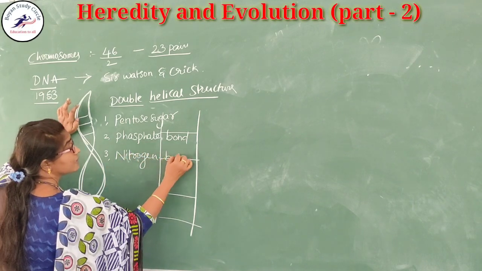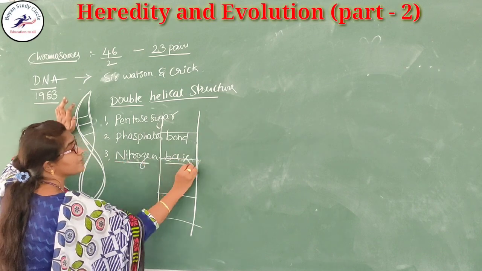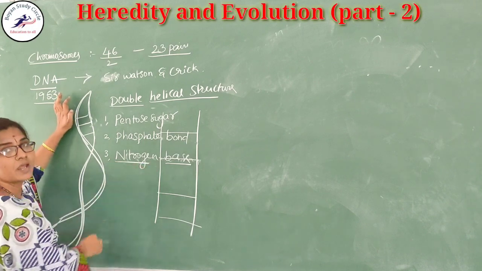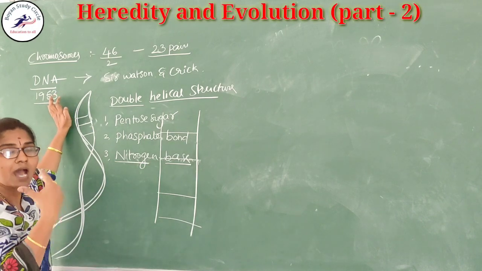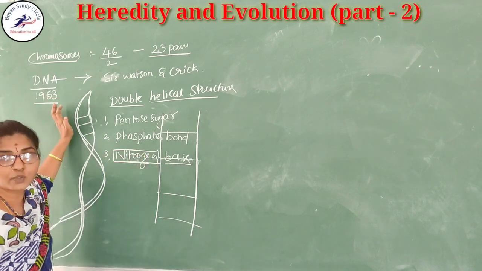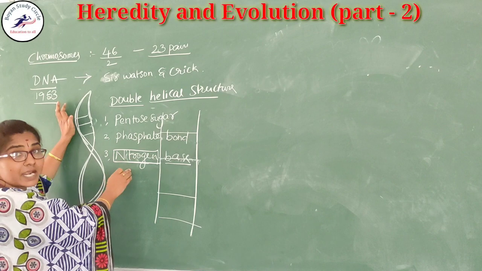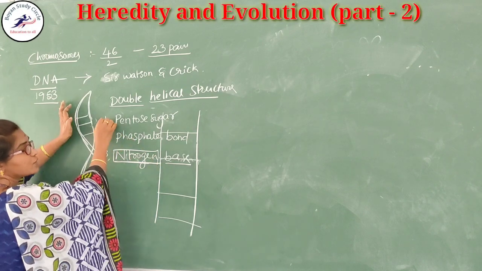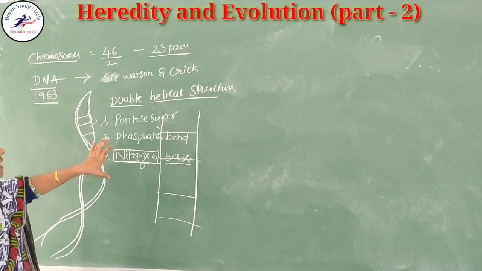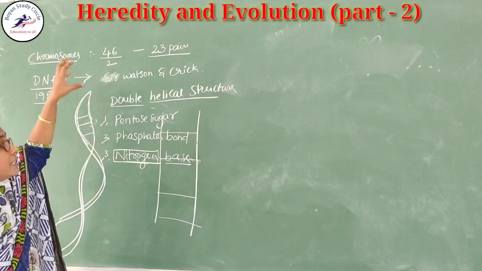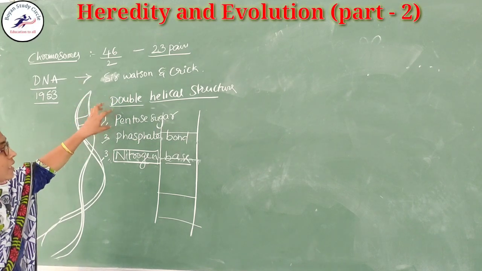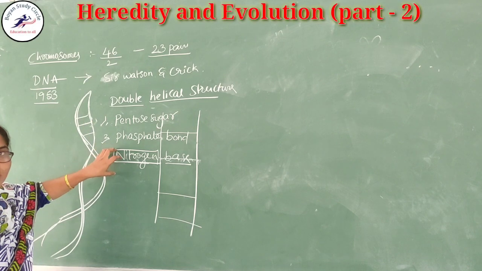So you should remember that. You should write nitrogen base pairs. Don't write just the base pairs. You should compulsorily mention the nitrogen base pairs. Why? Because our total body is made up of, and the main source of our life is, nitrogen. So write the nitrogen base pairs. Pentose sugar, phosphate bond and nitrogen base pairs are present. These are the components of the DNA. DNA is a double helical structure. It consists of pentose sugar, phosphate bond and nitrogen base pairs.